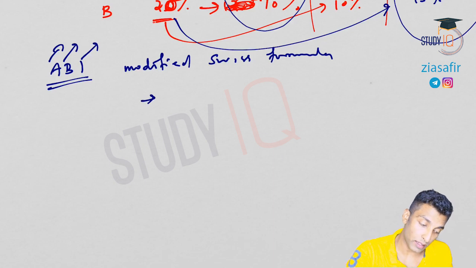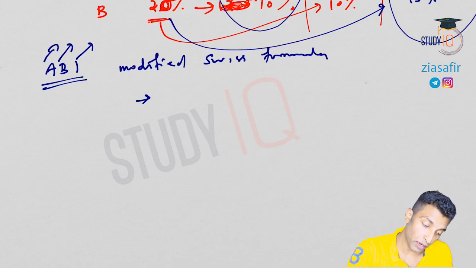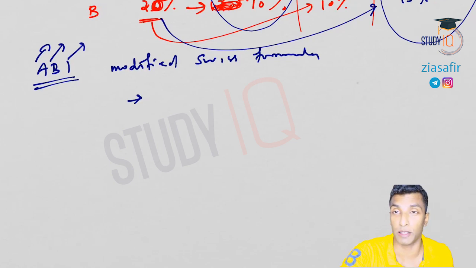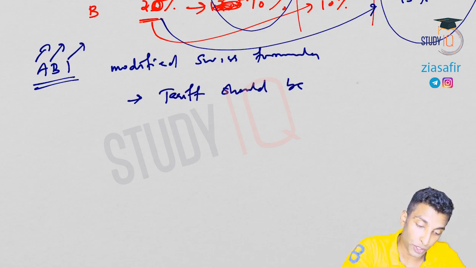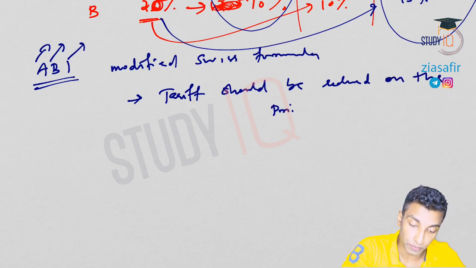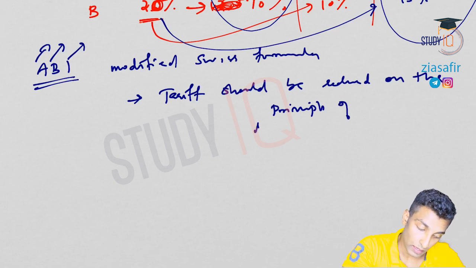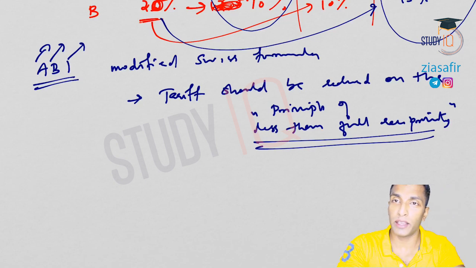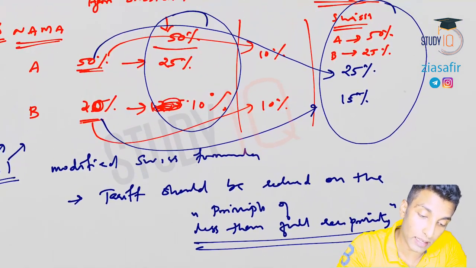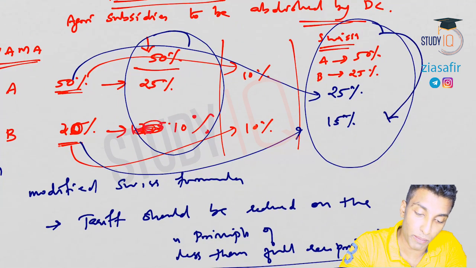So the tariff should be reduced on the principle of less than full reciprocity. Okay, so what do you mean by less than full reciprocity? Here, see, it is not the Swiss formula. The Swiss formula is actually modified.